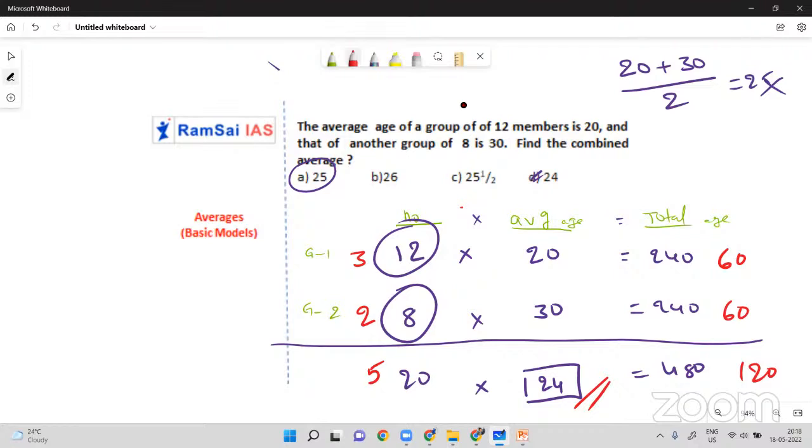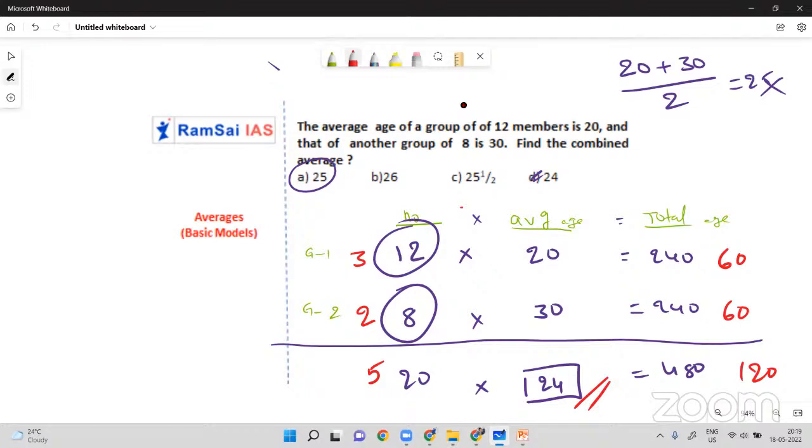See, when there are 12 people, instead of 12 I considered only 3. Instead of 8, I considered only 2. But still, how can I get 24? For 12 people and for 3 people, will the average be the same? Yes, it will be the same when you reduce the numbers in the two groups together.